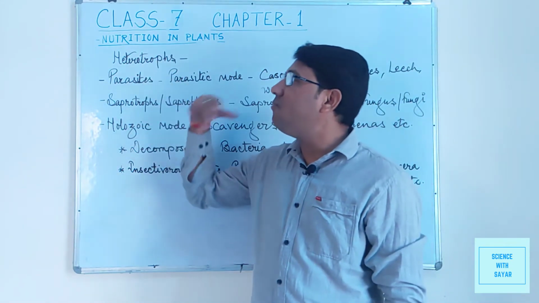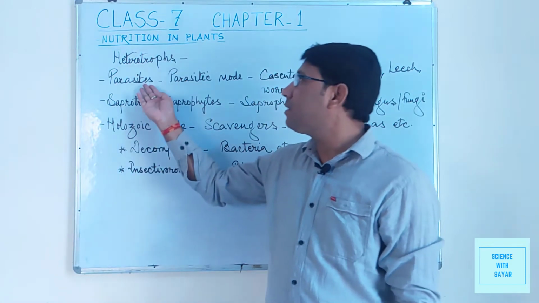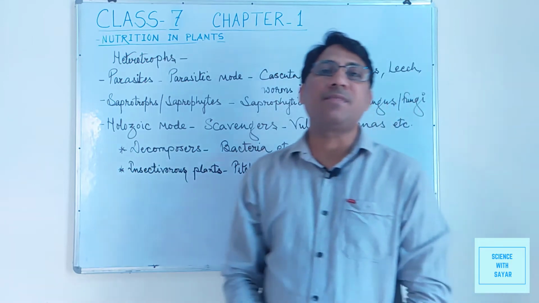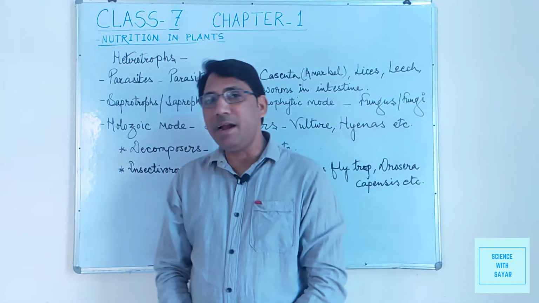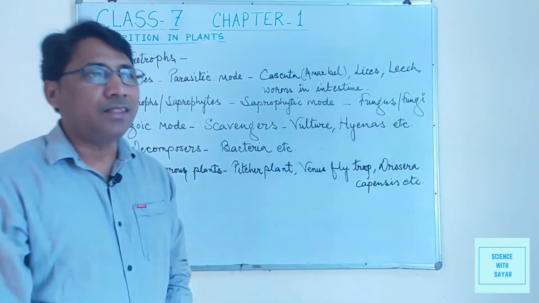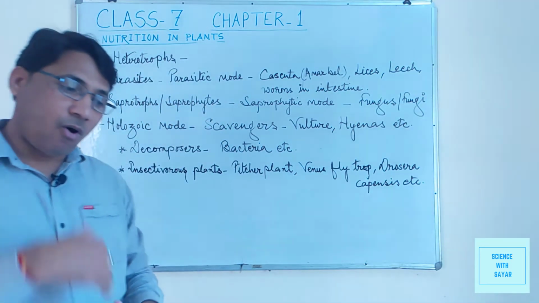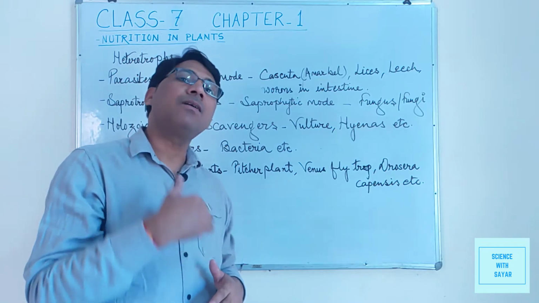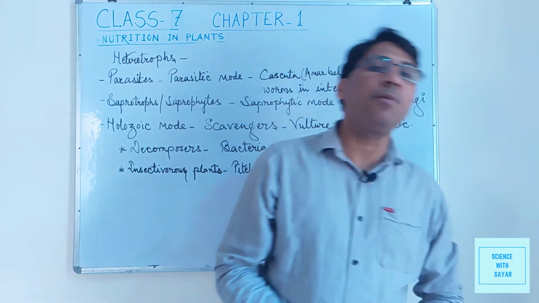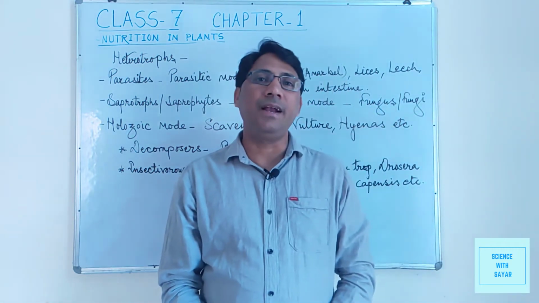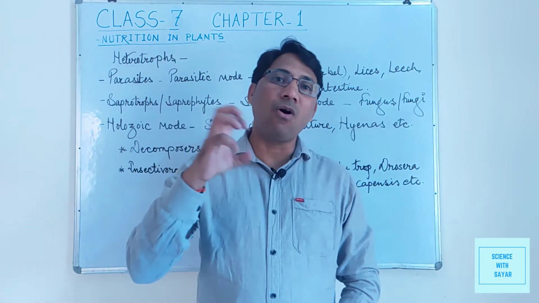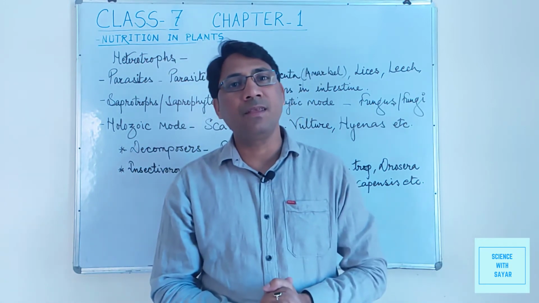They may be of various types. For example, they may be parasites. Parasites are the organisms which depend for food on other organisms. They can live on the body or inside the body, and they do not prepare their own food. They take the prepared food from the organism on which they are living.